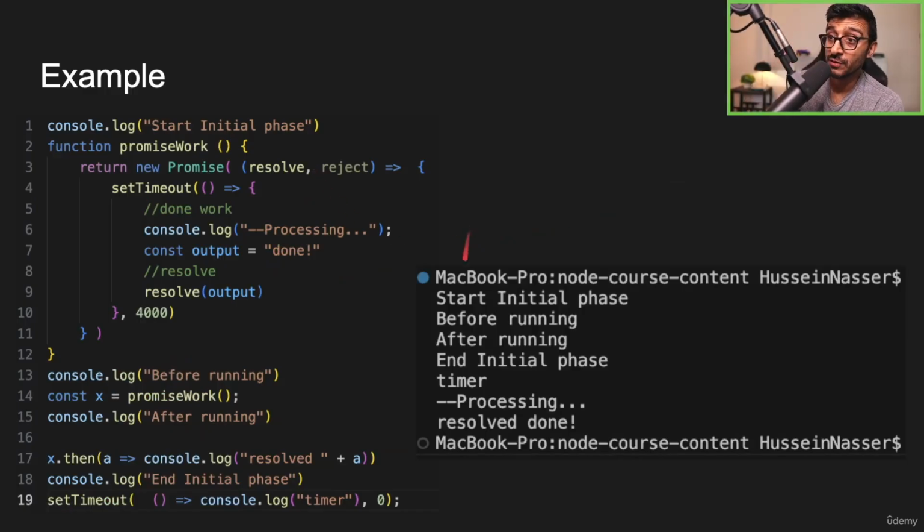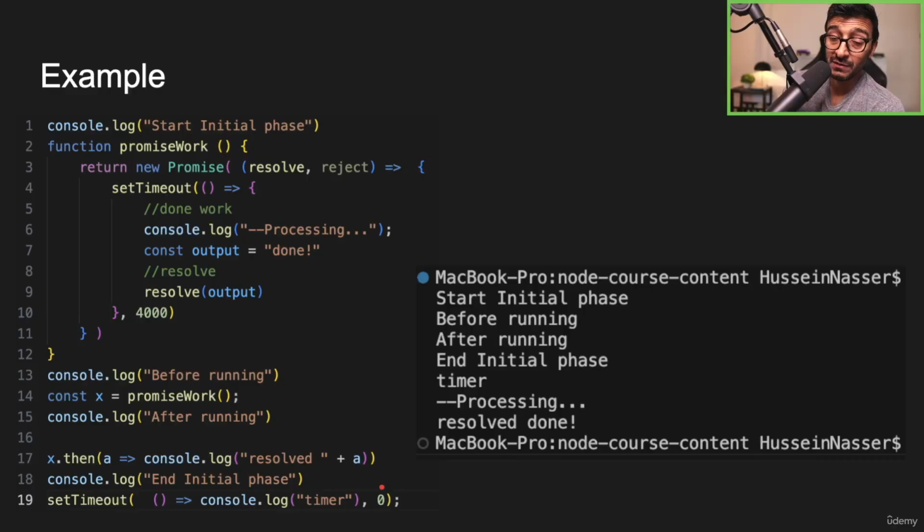If you notice the output, what are we going to get? Start the initial phase before running, and then immediately after running. Then 4 seconds later, well, there's a timer here, we end the phase and we schedule a callback to call the resolved, but nothing will happen, of course, because the promise didn't get resolved yet. And then we're going to schedule a timer.